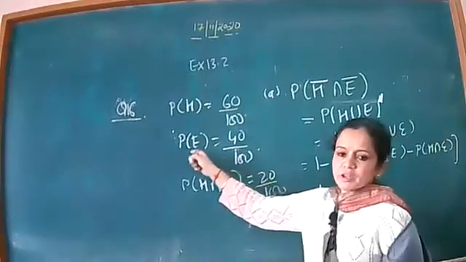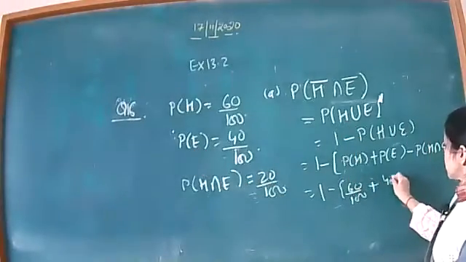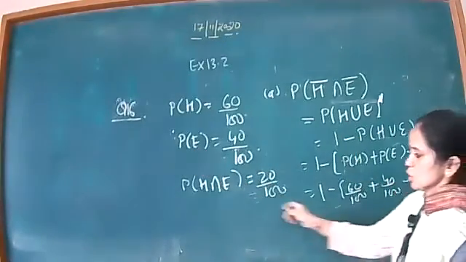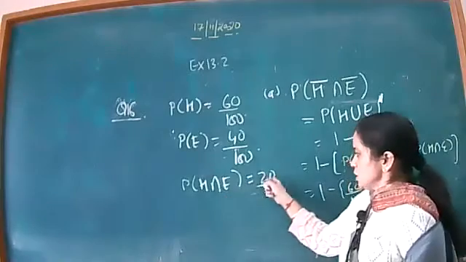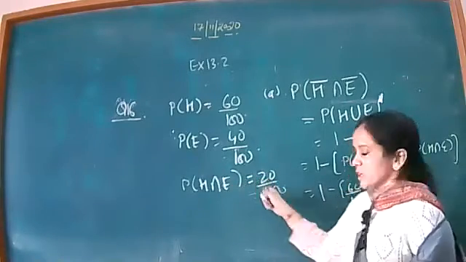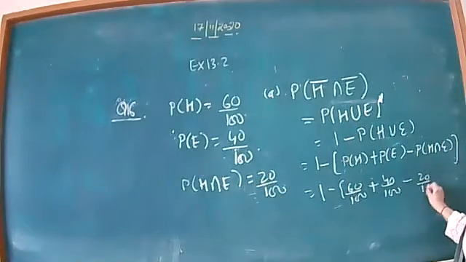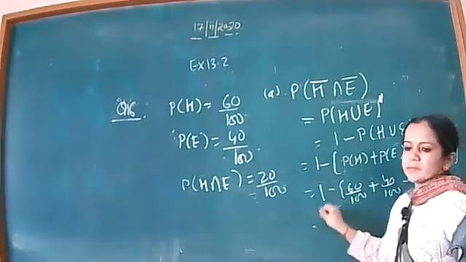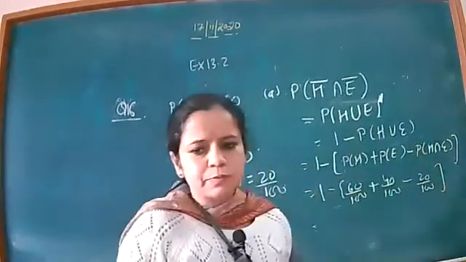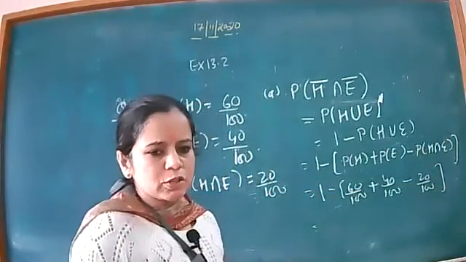You have probability of E, that is 40 by 100, minus you are having intersection probability, that is 20 by 100. Now solve it and get the answer. Okay beta, clear to you?